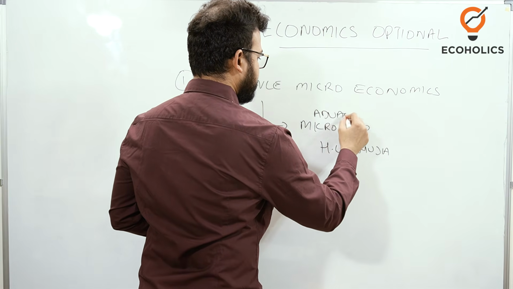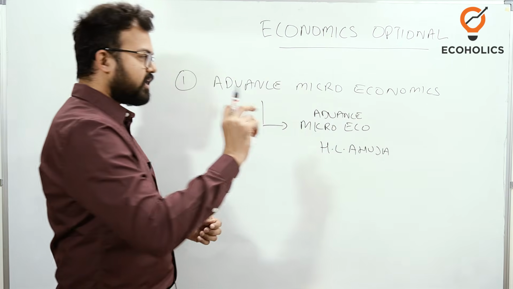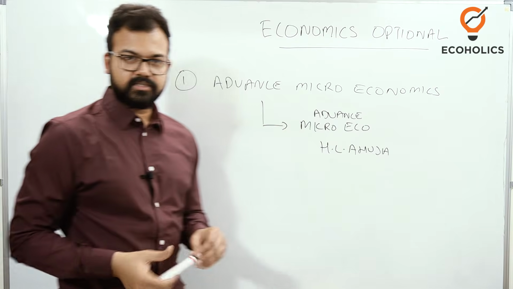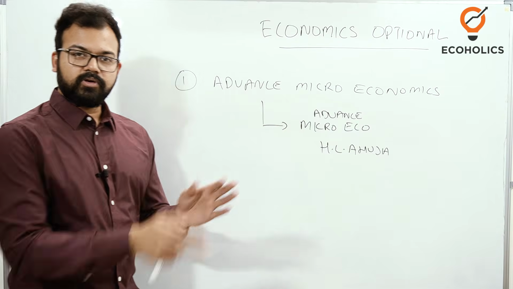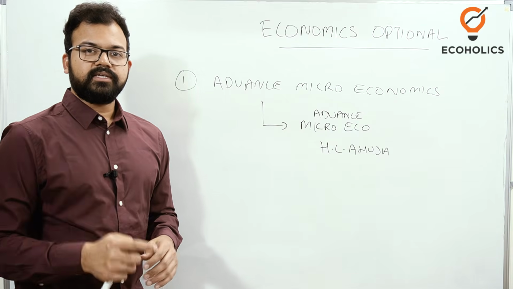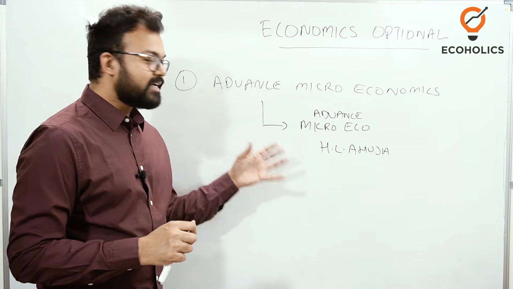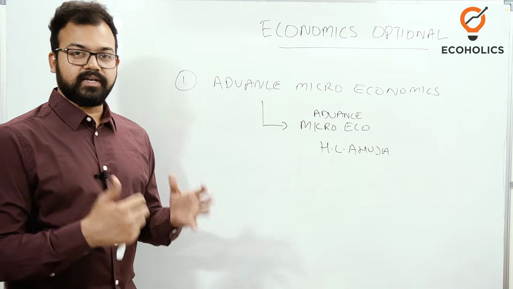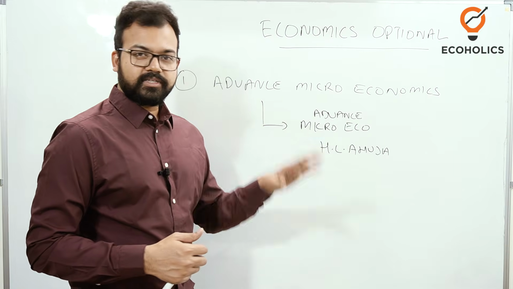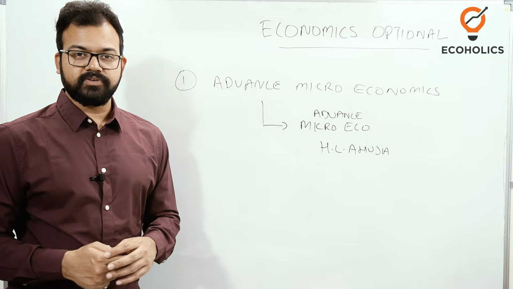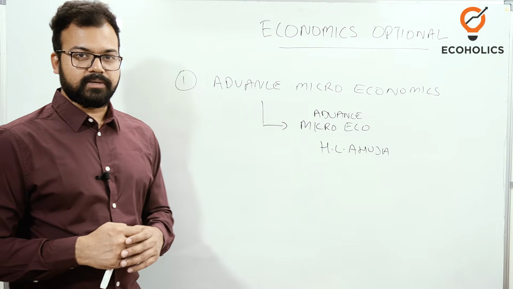This is Advanced Microeconomics. That's a thick book, around 1300 pages, but no need to read the book cover to cover. What you need is selected chapters. Now the question arises how we can read those selected chapters. Who will tell us? There's a WhatsApp number given in the description of this video. You can ask me, I'll give you the list of the chapters.